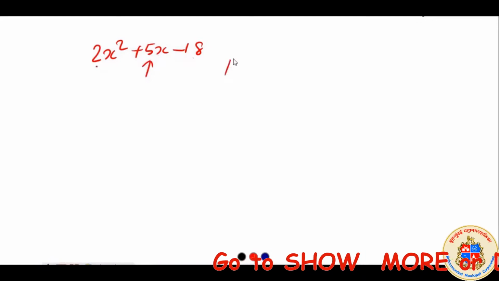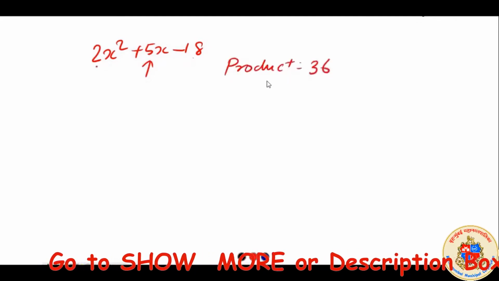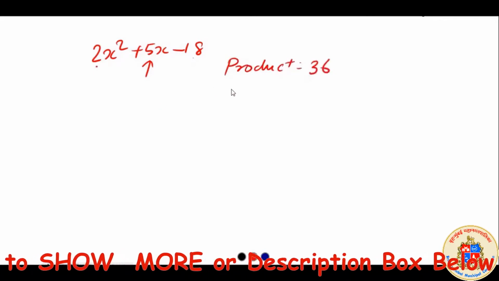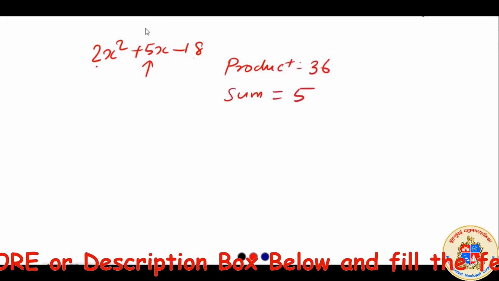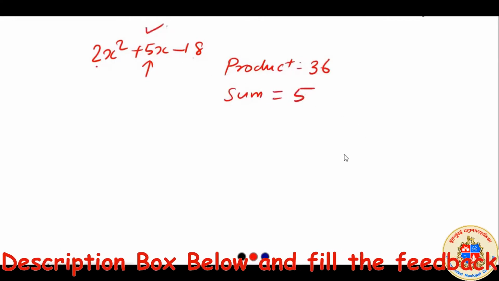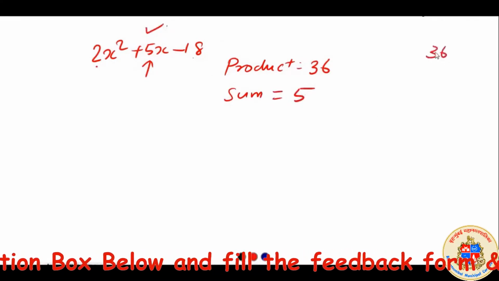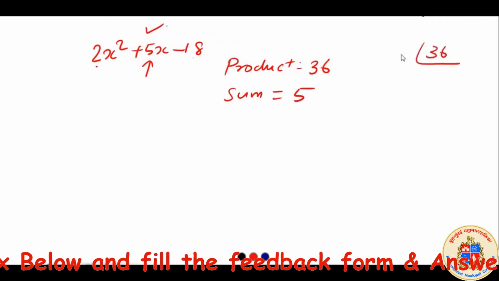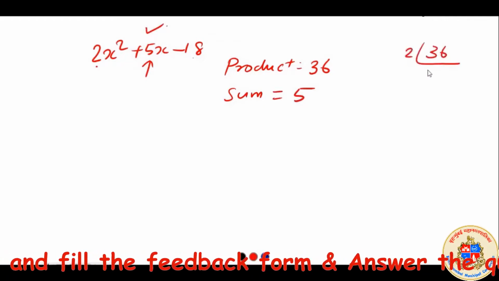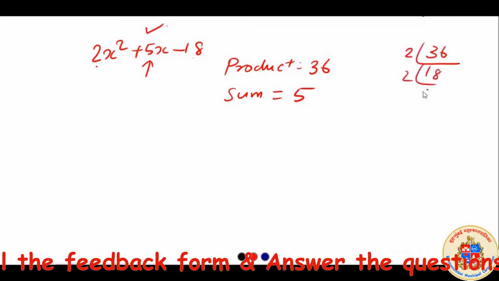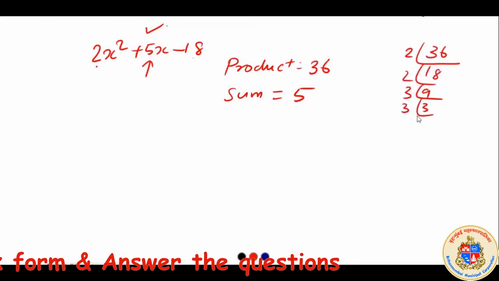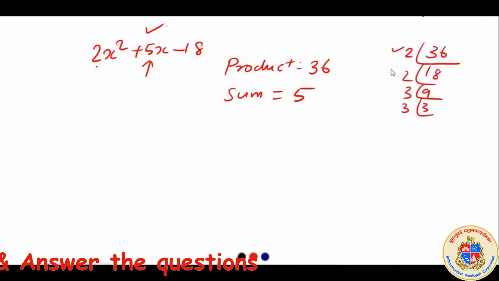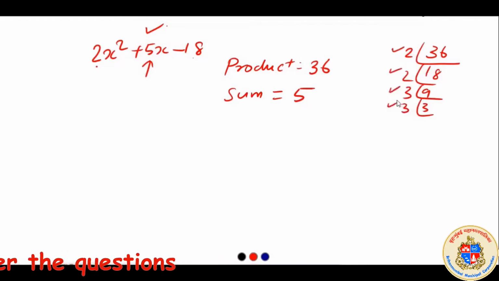So the product must be equal to 36 and the sum must be equal to 5 in this case. So for our convenience we will factorize 36: 9 2s are 18, 3 3s are 9, 3. We have these prime factors for 36.